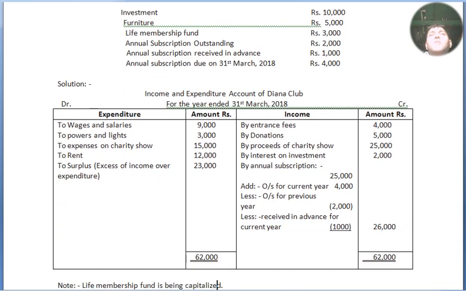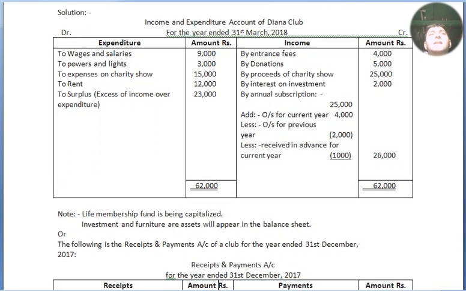Now we move to our solution. Here we have to prepare income and expenditure account, that is debit side expenditure, credit side income, expenditure amount, income amount. We have to make it like this, the format you can see. Now we have taken the items from the receipts and payment account. Opening balance and closing balance will not be considered in the income and expenditure account. Now we have taken wages, power and lights, expenses on charity show, rent.